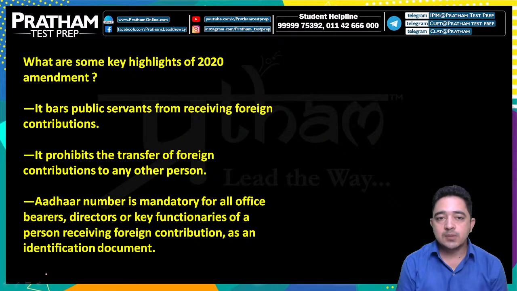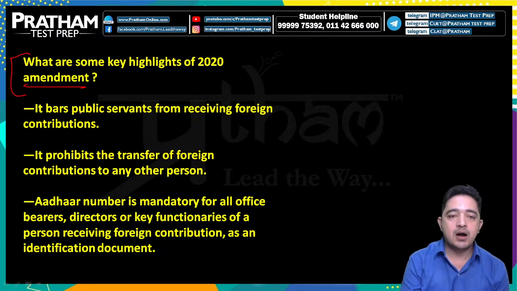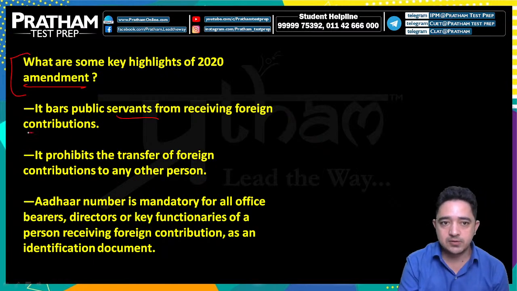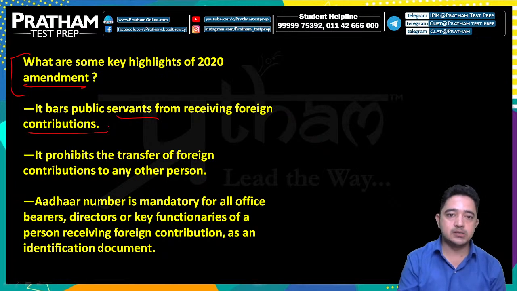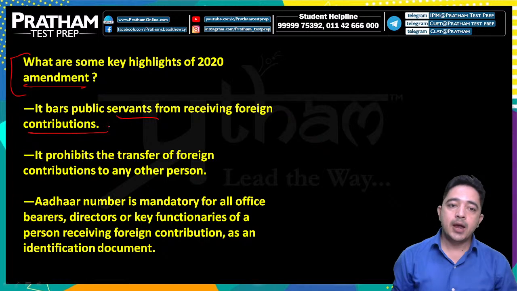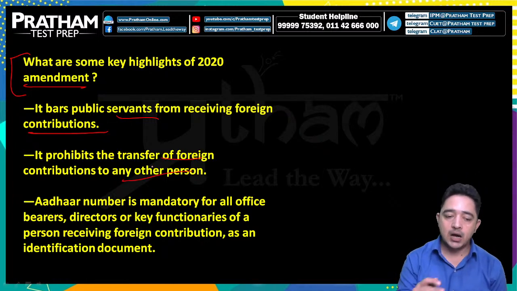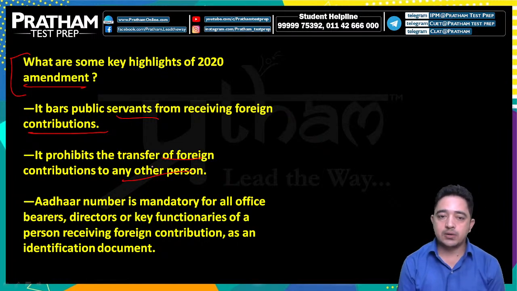So what are some key highlights in the 2020 amendment that are very important? It bars public servants from receiving foreign contributions. So any public servants are exempt; we cannot take foreign contributions. It prohibits the transfer of foreign contribution to any other person. An Aadhaar number is mandatory for all office bearers, directors or key functionaries of a person receiving foreign contribution.